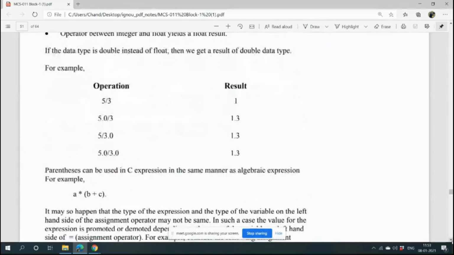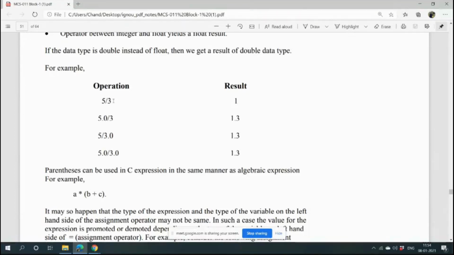Okay, there is another thing to know: whenever we are writing different operations, if I divide one integer by another integer, how much is 5 by 3? Tell me. 5 by 3 is 1.6? Is it giving 1.6? No, it gives 1. It is an integer value, therefore without floating point. As both of them are integers, only the integer part is kept. The fractional part is dropped, but this is not acceptable.